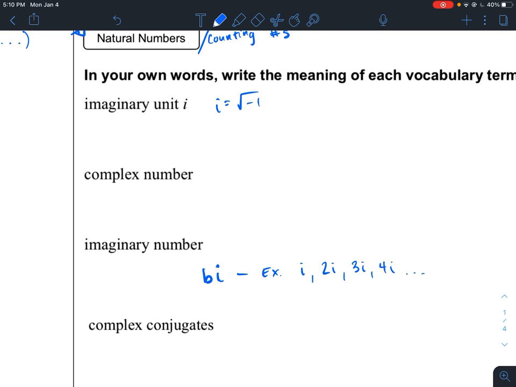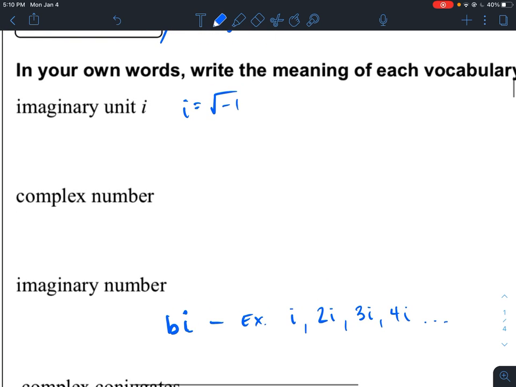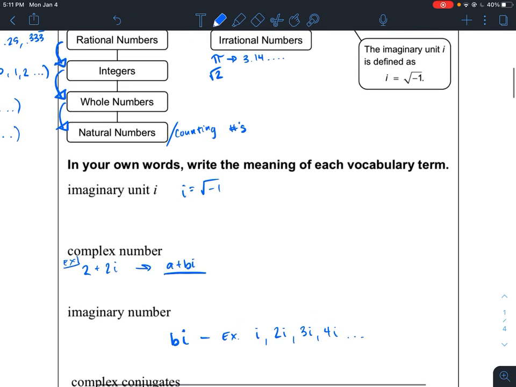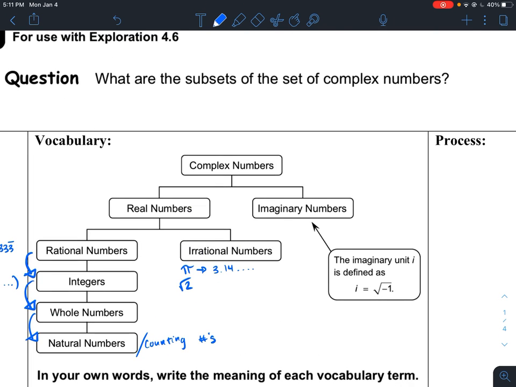Now, you can add real numbers with imaginary numbers. So I could take a random number like, let's say, 2, and add it to an imaginary number, and this is what we call a complex number. A complex number takes the form of a + bi. This is the standard form for a complex number. And up here, you can see complex numbers consist of both real and imaginary numbers.